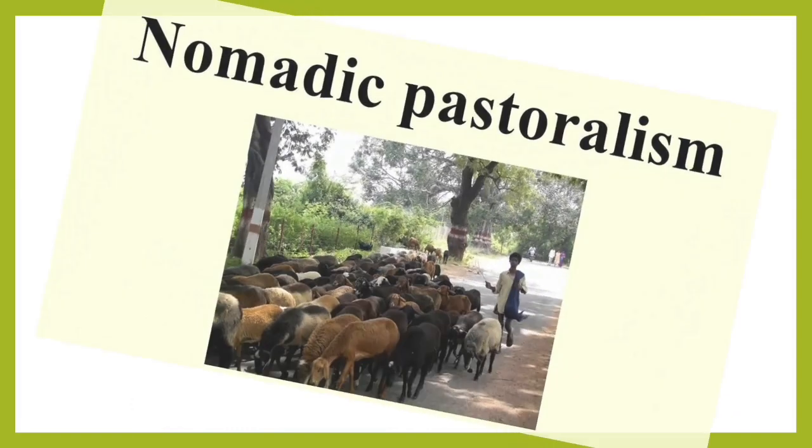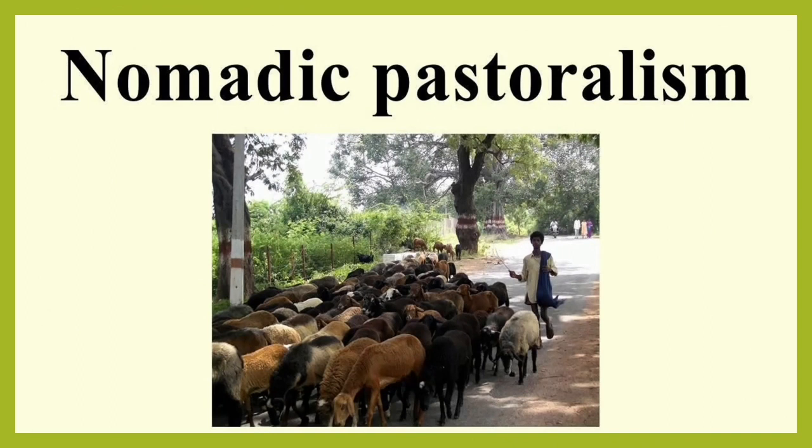Now we are going to talk about nomadic and pastoralists. Nomadic, we can say, ghumakkad. It means they are moving here and there in search of food and shelter. And pastoralists, it means charwahe. So they are all using livestock and herding.